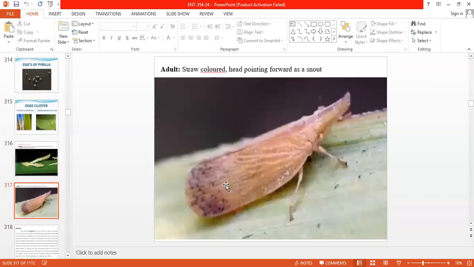Then this one is the adult stage of that pest. The adult color is mainly straw-like. The head is pointed and extended forward, a snout-like structure developed in the adult stage. Two pairs of wings are folded like a roof on the back, looking like a roof when the wings are folded on the back. The head is extended into a pointed beak-like or snout-like structure.